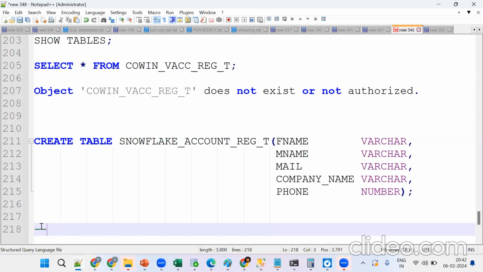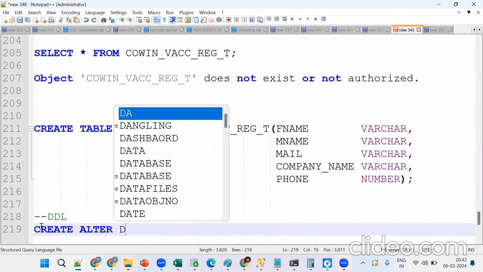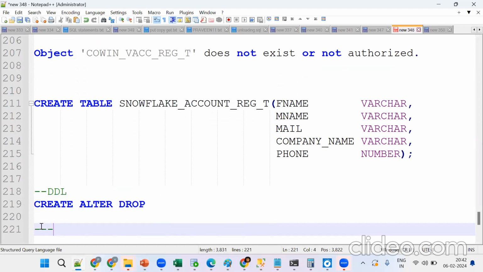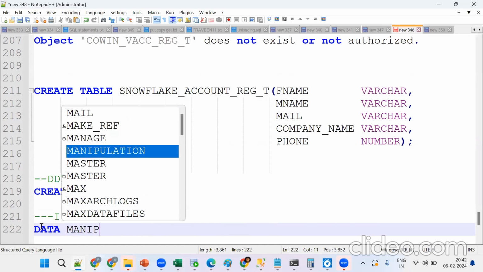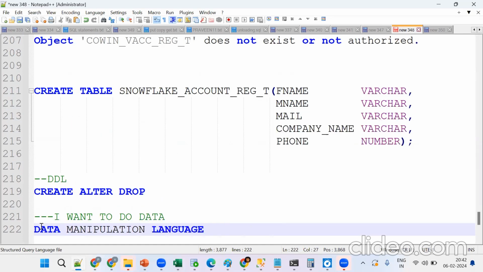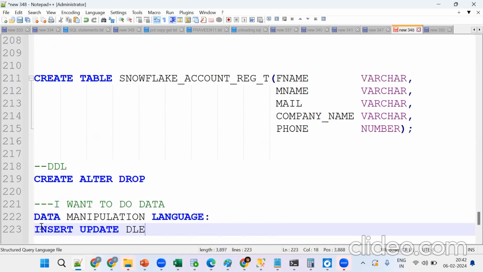So DDL is for definitions: CREATE, ALTER, DROP. Now I want to populate and make modifications in the data, so we go for Data Manipulation Language: INSERT, UPDATE, and DELETE. We have two more things, MERGE and TRUNCATE. These are DMLs.